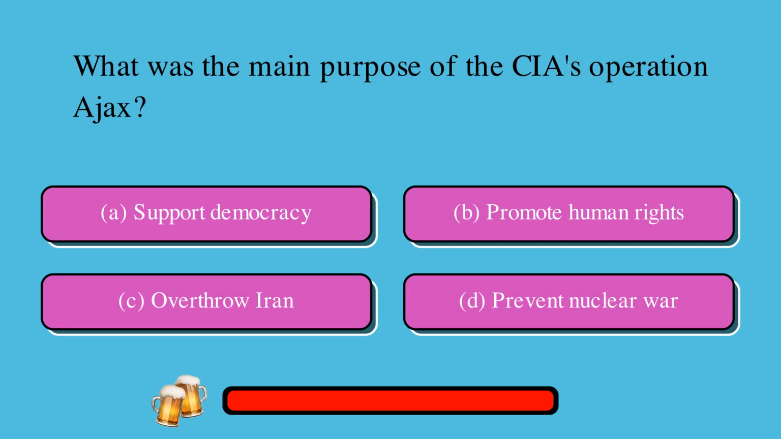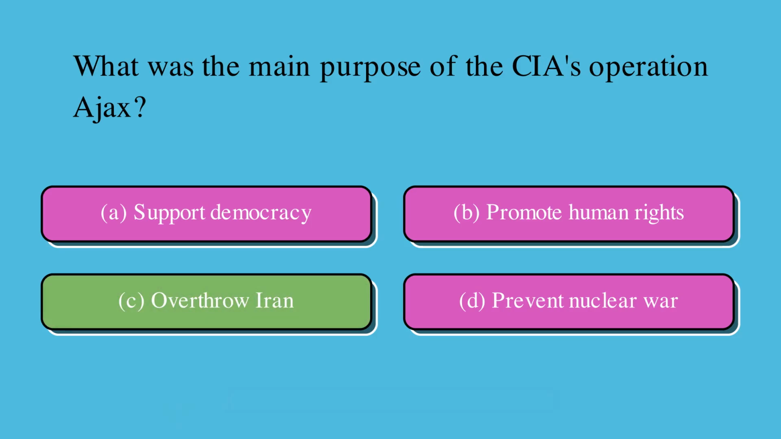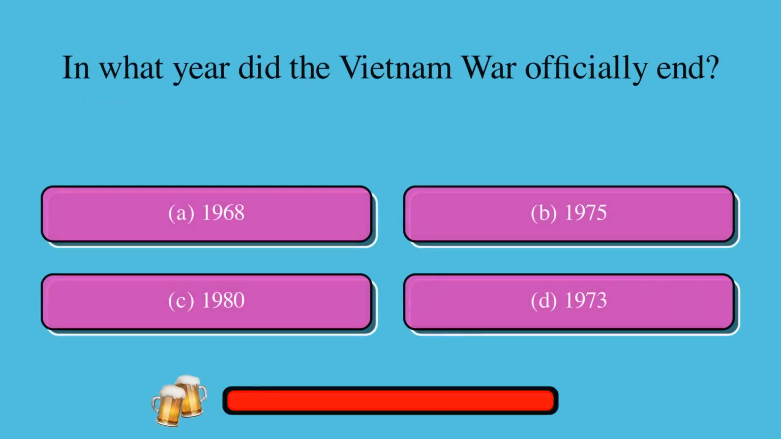What was the main purpose of the CIA's Operation Ajax? A. Support democracy, or B. Promote human rights, or C. Overthrow Iran, or D. Prevent nuclear war? The correct answer is C. Overthrow Iran. In what year did the Vietnam War officially end? A. 1968, or B. 1975, or C. 1980, or D. 1973? The correct answer is B. 1975.